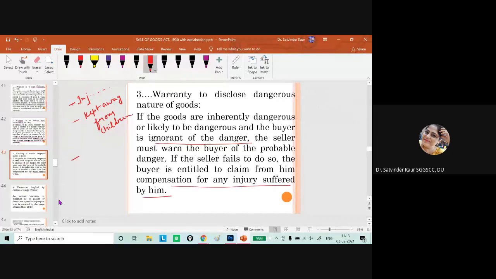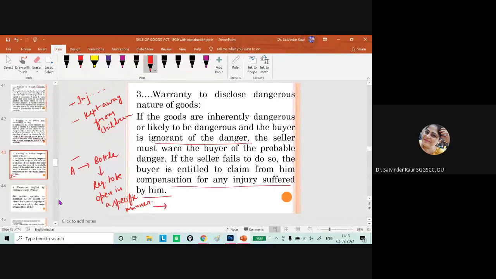There is also a case law where A purchased a bottle from a particular shop, and this bottle was required to be opened in a specific manner, or with a specific opener, and this was not disclosed by the seller.